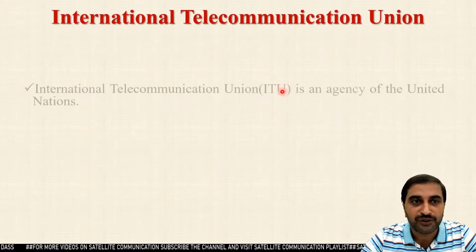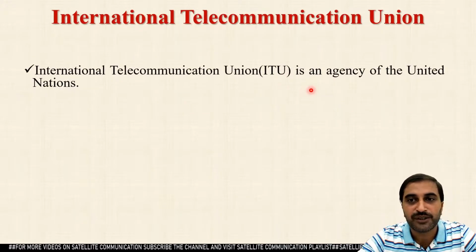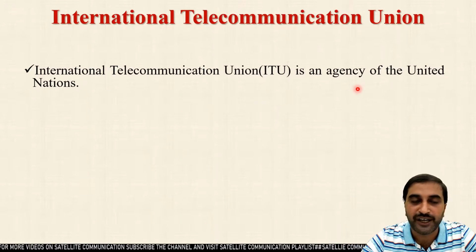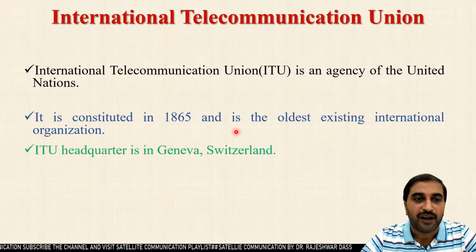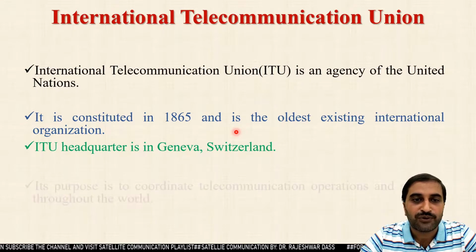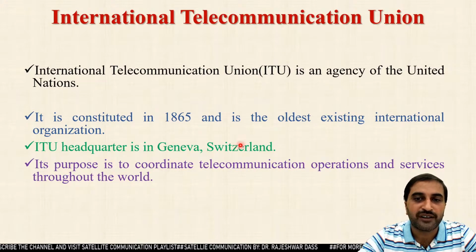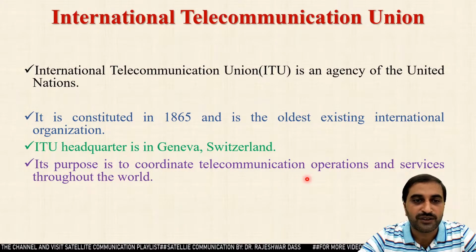International Telecommunication Union. The International Telecommunication Union is an agency of the United Nations. It was constituted in 1865 and is the oldest existing international organization. ITU headquarters is in Geneva, Switzerland. Its purpose is to coordinate the telecommunication operations and services throughout the world.